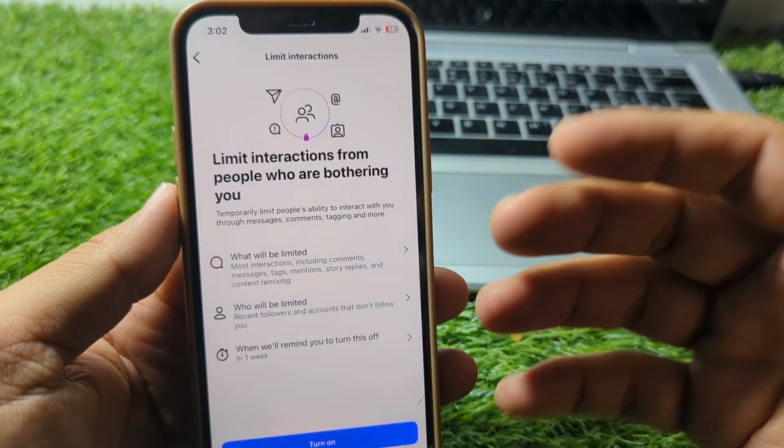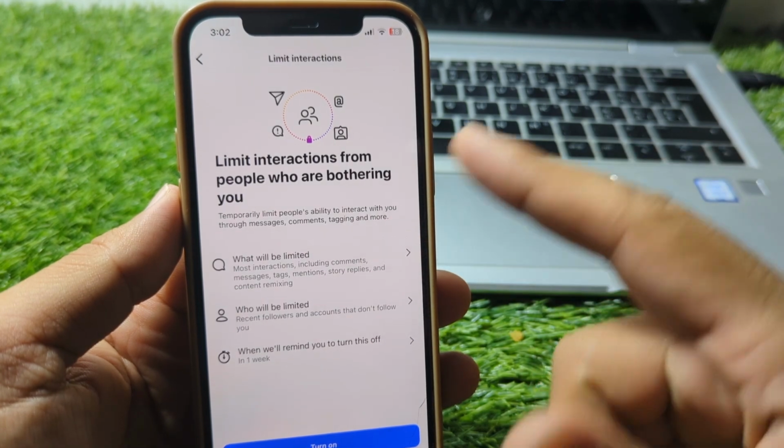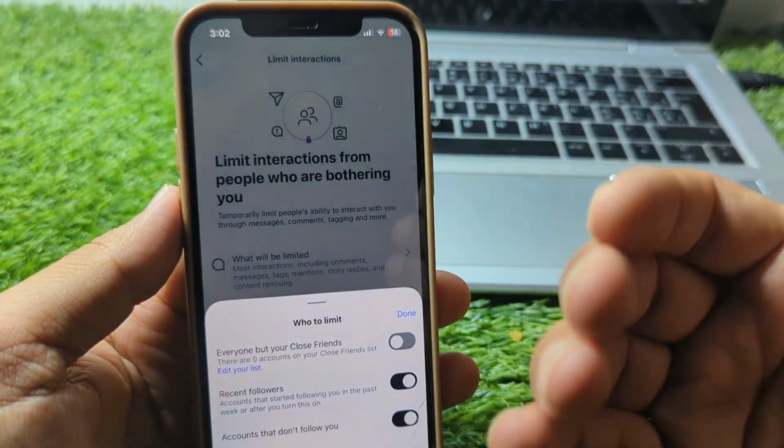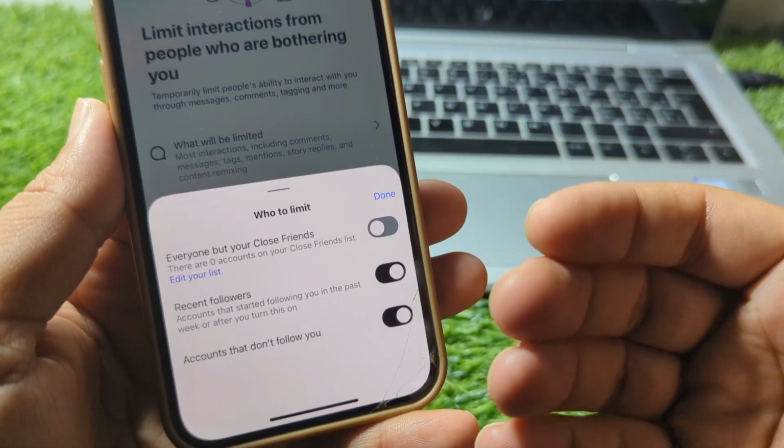Another helpful tool is the limit feature. This setting temporarily restricts interactions from accounts that may be harassing you or from people who don't follow you. It's especially useful if you're receiving a sudden wave of unwanted attention.